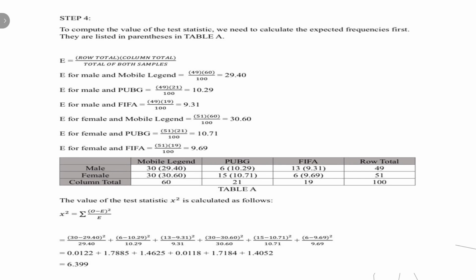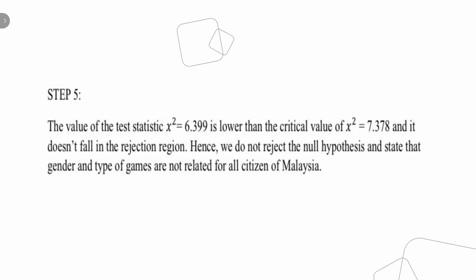Alright, step 4, we calculate the value of the test statistic. We find the expected value for each value. We use this formula and we get this. We get table A. After that, we put the values in the chi-square statistic formula and we get the answer, 6.399.